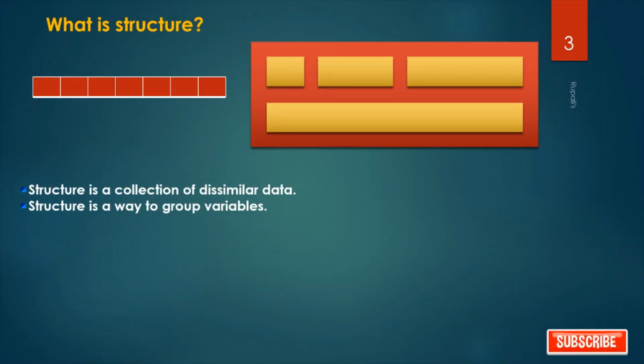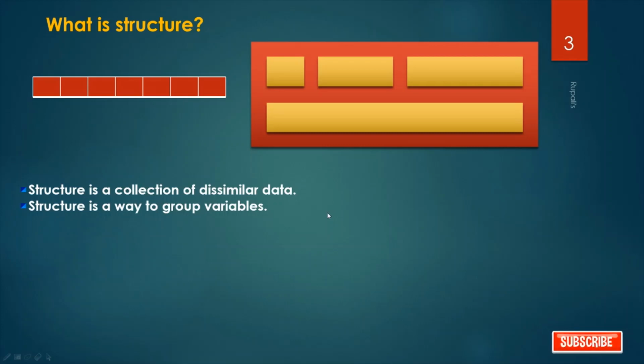Means what? What is array? Array is a collection of similar data. Means when it is an integer array, all elements are integer. When it is a character array, all elements are character. But in case of structure, it is a collection of dissimilar data. Means one element may be integer, other may be character. So it is a collection of dissimilar data.